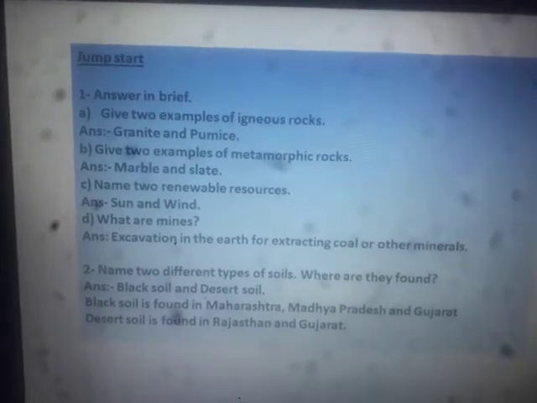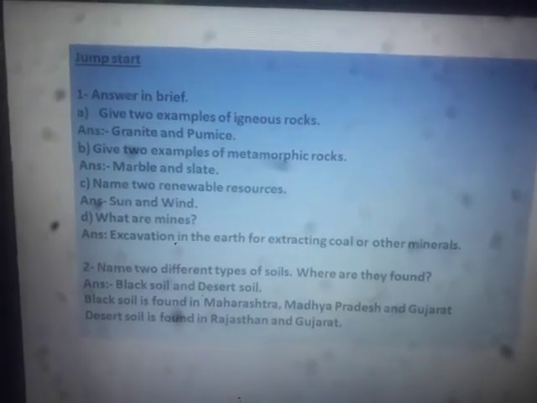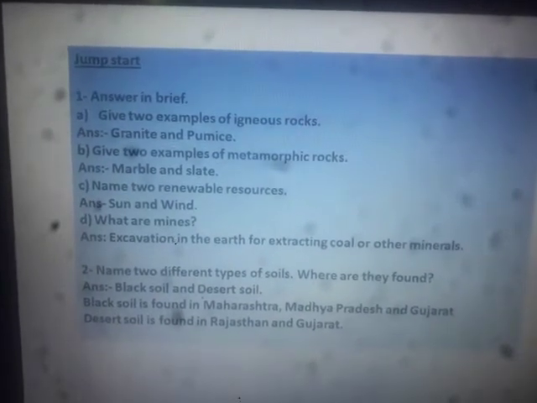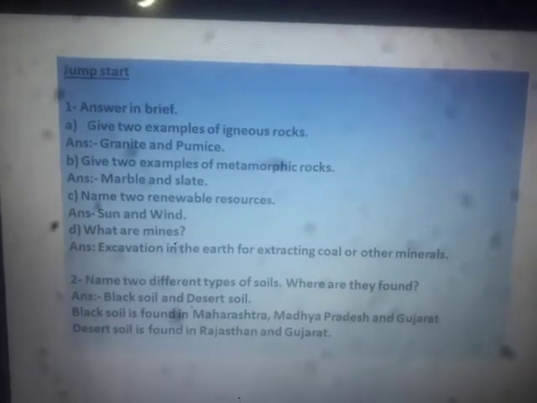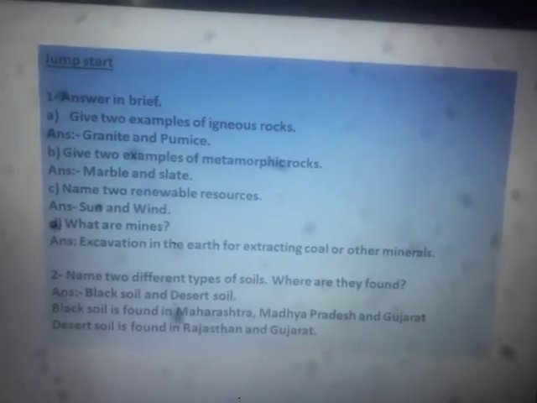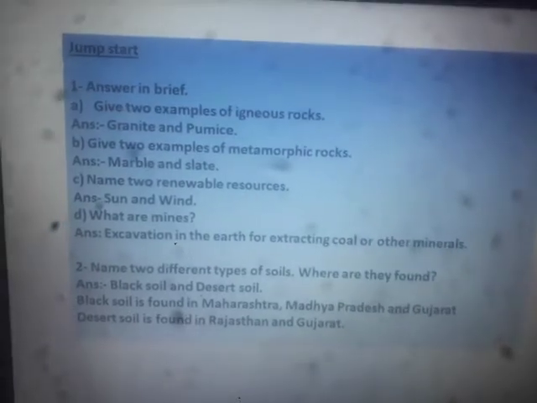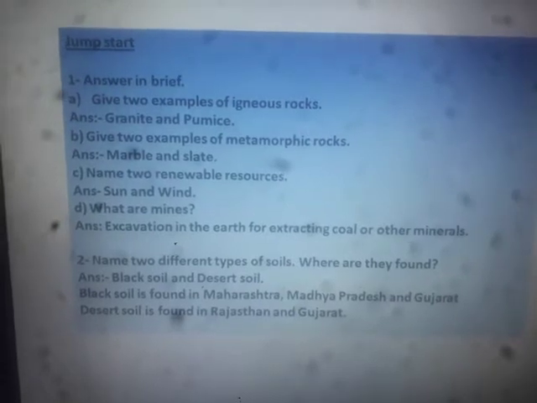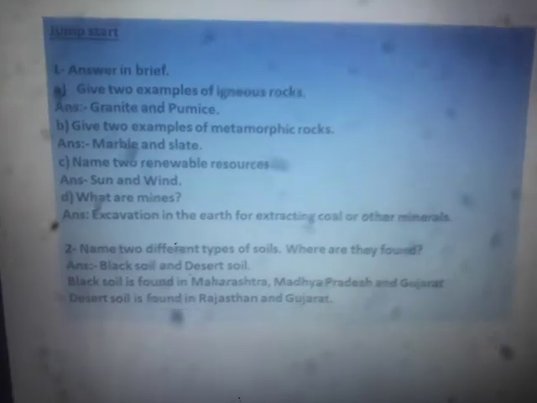Another question, what are mines? What do you mean by the term mines? So excavation, digging in the earth for extracting coal or other minerals. That means excavation done, digging done deep inside the earth, so that coal and other minerals or various other useful ores can be obtained. That place is called mines. So mines are meant for extracting minerals.